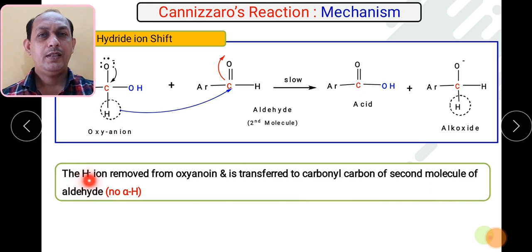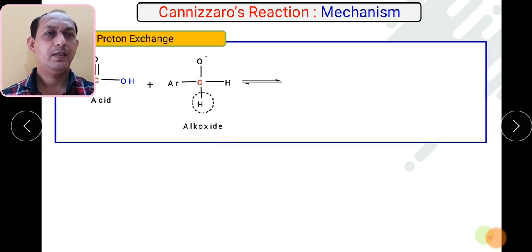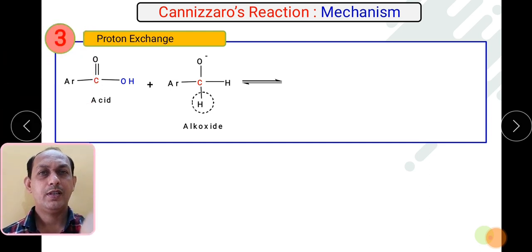So how can we describe this reaction? The H minus ion is removed from the oxyanion. The oxyanion loses one H minus, which is transferred to the carbonyl carbon of the second molecule having no alpha hydrogen atom. As a result, we get the formation of the alkoxide ion.